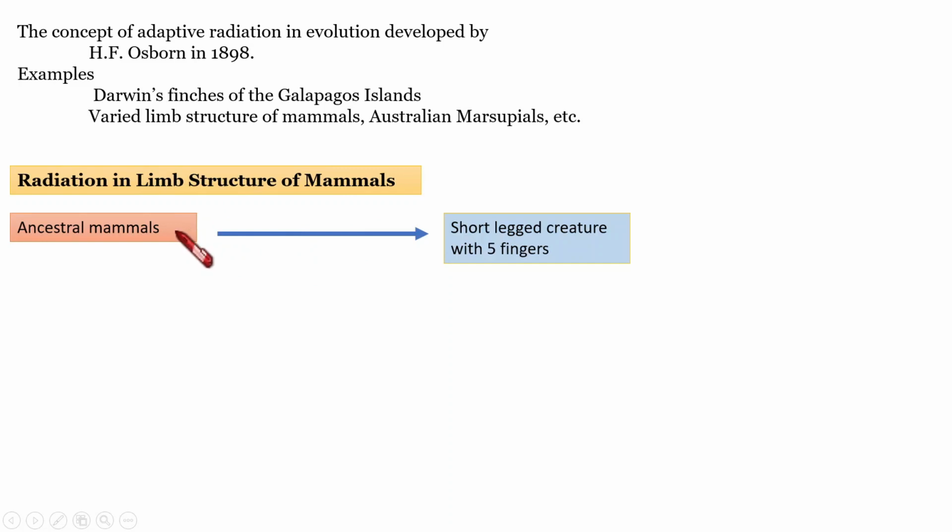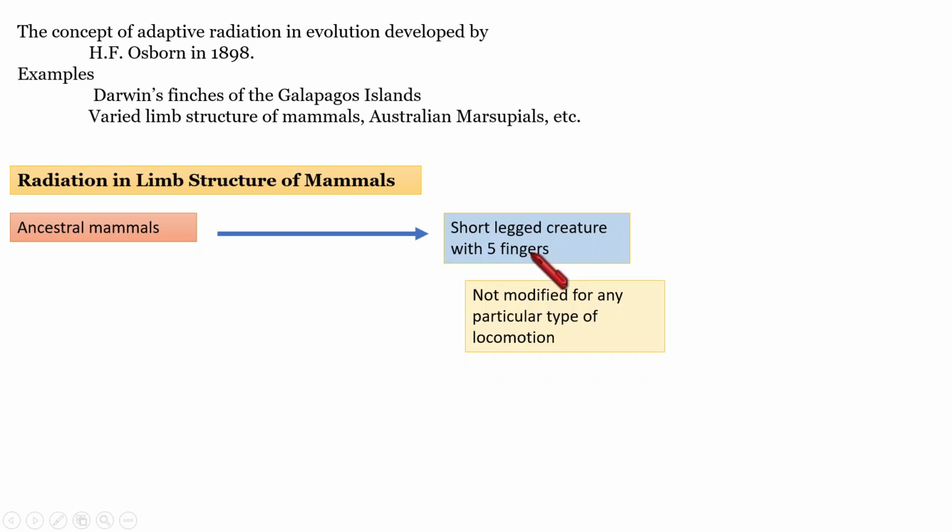Okay, let's start. Radiation in limb structure of mammals. All the ancestral mammals are short-legged. They possess 5 fingers. Even though they have limbs and 5 fingers, there is not much modification or any structure supportive for their locomotion. They simply have a small leg with 5 fingers.